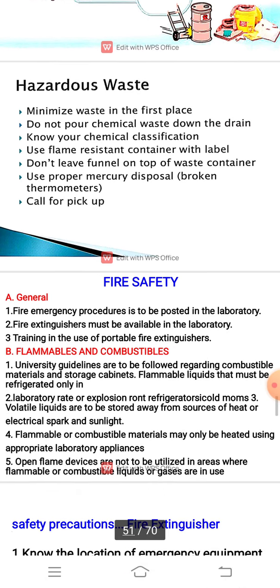Next point is hazardous waste. Minimize waste in the first place. Do not pour chemical waste down the drain. Know your chemical classification. Use flame resistant containers with labels. Don't leave a funnel on top of a waste container. Use proper mercury disposal. Call for pickup.